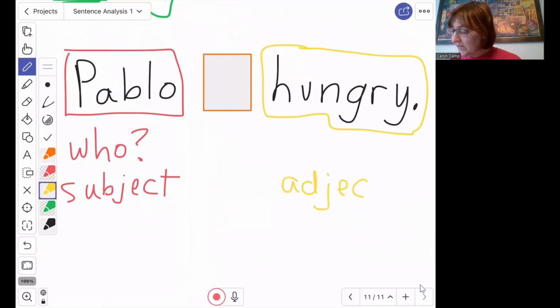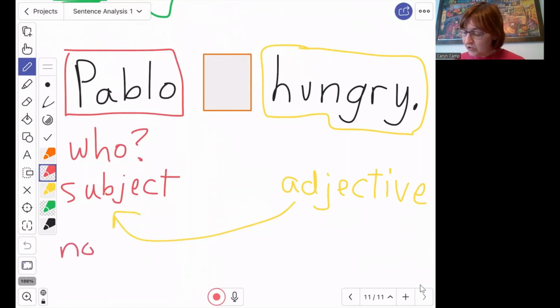An adjective is a describing word. An adjective describes a noun. Okay, this is a noun, describes a noun. It answers a question, what kind, or how many, or which one. So we want to know, what kind of person is Pablo right now? He's a hungry person. Hungry is describing how he's feeling.